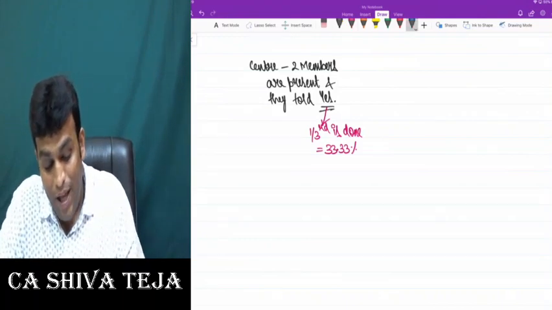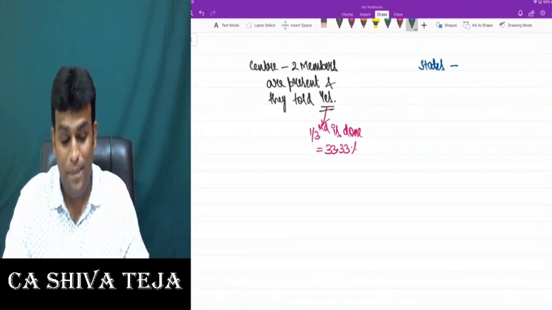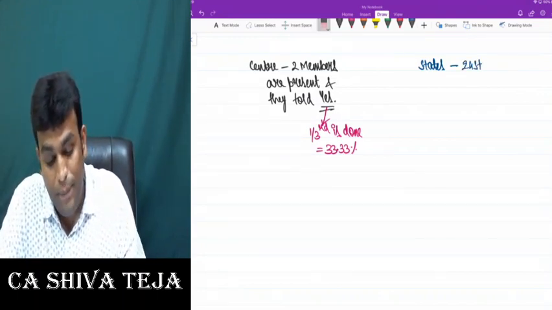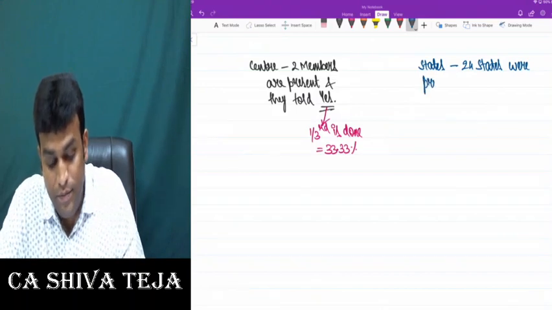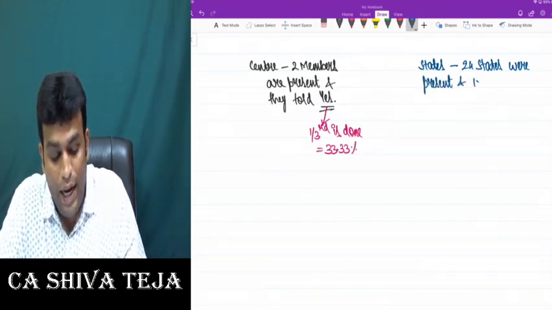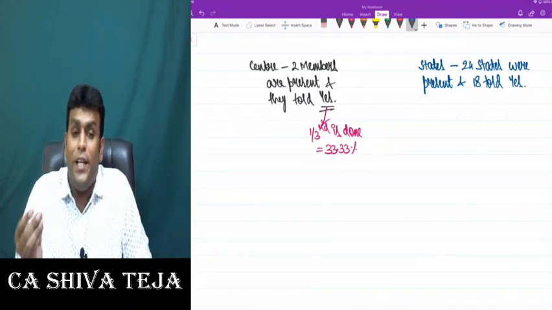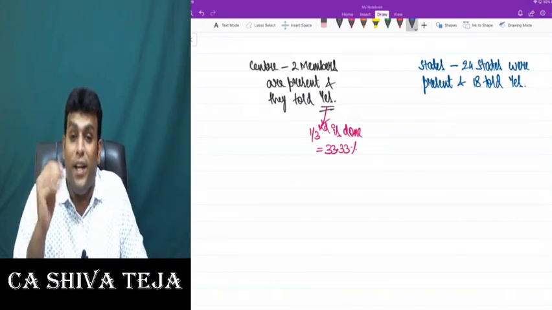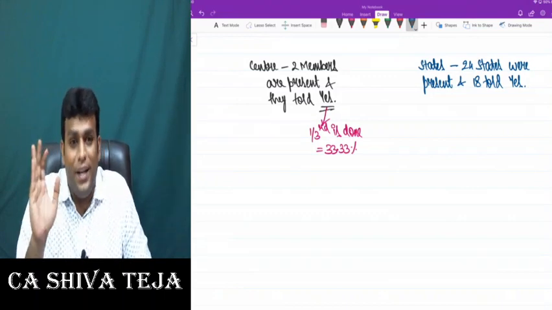On the other side, the states: 24 states were present and 18 said yes. That means 24 state representatives were present in the meeting, and out of the 24, 18 representatives have said yes for some particular decision related to GST law.